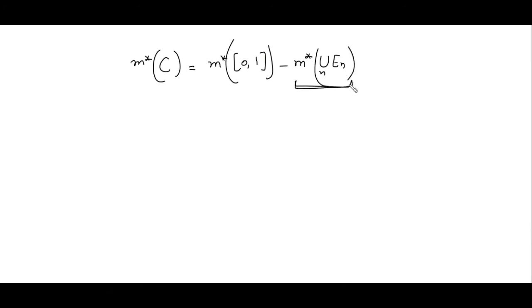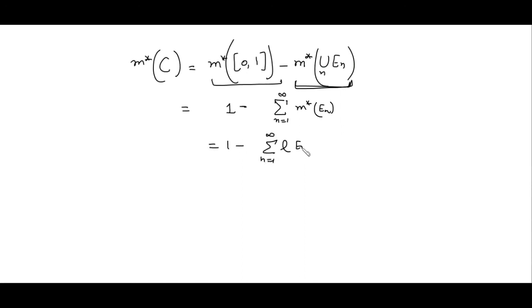Now just see what will be the measure of the Cantor set. The outer measure of the Cantor set C is the outer measure of the closed interval [0, 1] minus the outer measure of the union of En's, where these are the complements. The outer measure of [0, 1] is 1, the length of this interval. The En's are disjoint, so we can write the outer measure of the union as a summation of the outer measures of En. Since the En's are intervals, the outer measure is its length.